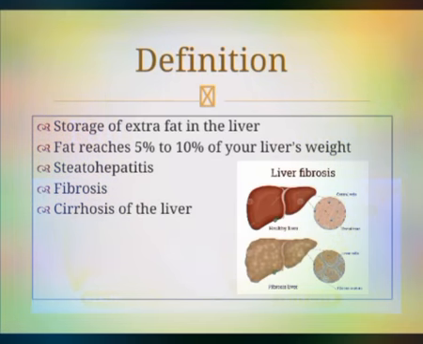The definition of fatty liver disease is the storage of extra fat in the liver. Fat reaches 5 to 10% of your liver's weight, which is very life threatening nowadays. Steatohepatitis is the disease in which there is a buildup of excess fat in the liver cells. Fibrosis is the development of fibrous connective tissues as a reparative response to injury or damage. Cirrhosis of the liver is the disease in which scarring occurs on the liver.